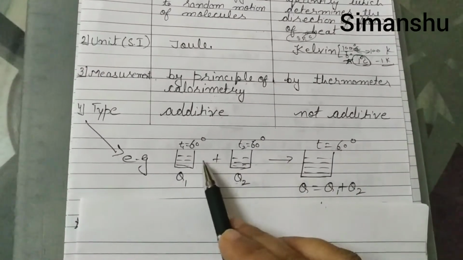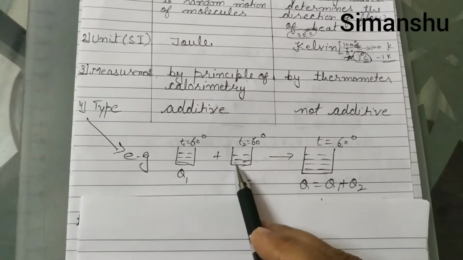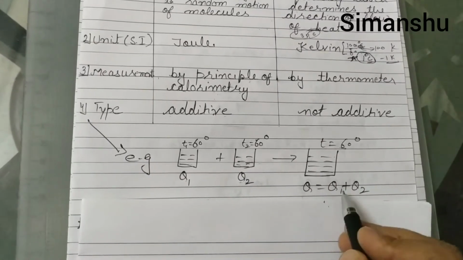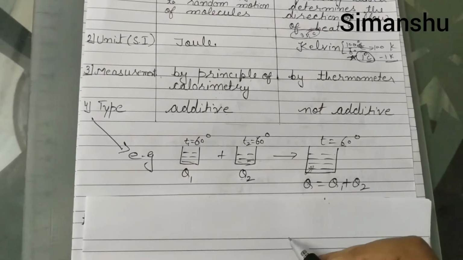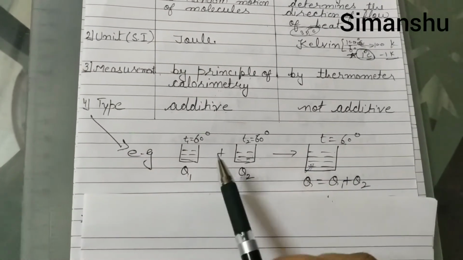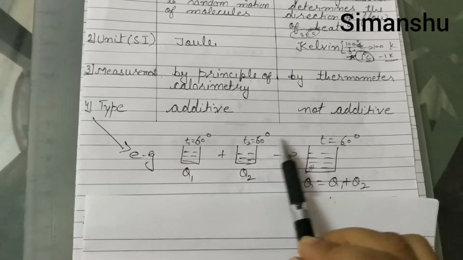But on addition, the amount of heat contained in this liquid and in that liquid, the sum of both will be the heat contained in this vessel. Now I think it is clear. Heat got added up, but temperature remained the same.